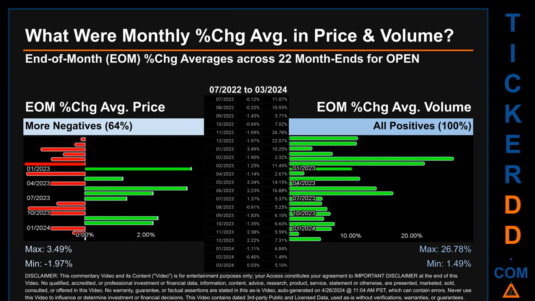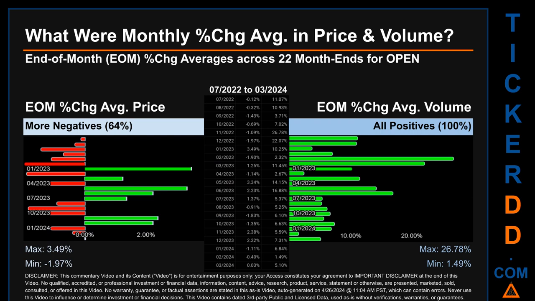What were end-of-month percentage change averages in price and volume for OPEN? The monthly average of percentage change in price and in volume were calculated for each of the 22 month ends. That calculation took daily percentage changes and averaged them for each given month. If a month end came out negative, then it means that the month summarily saw a negative change.